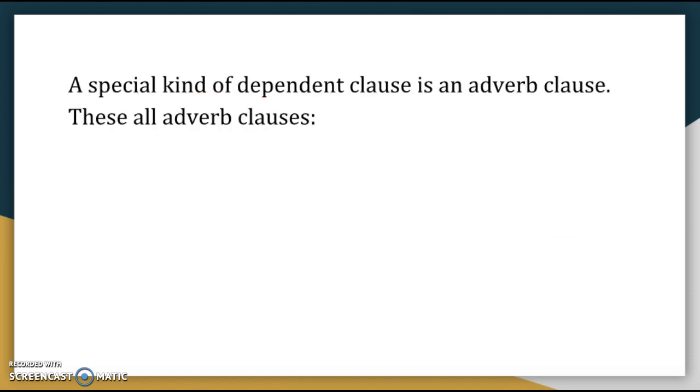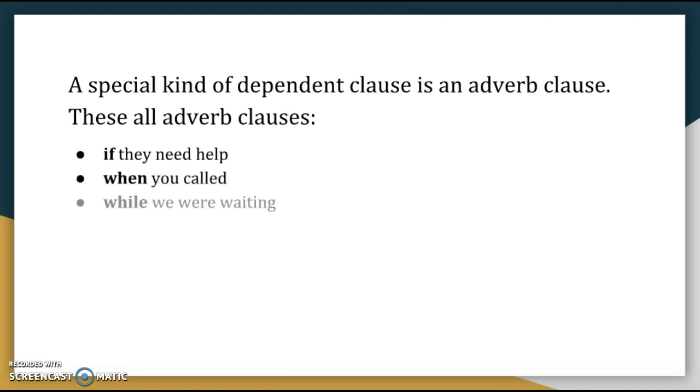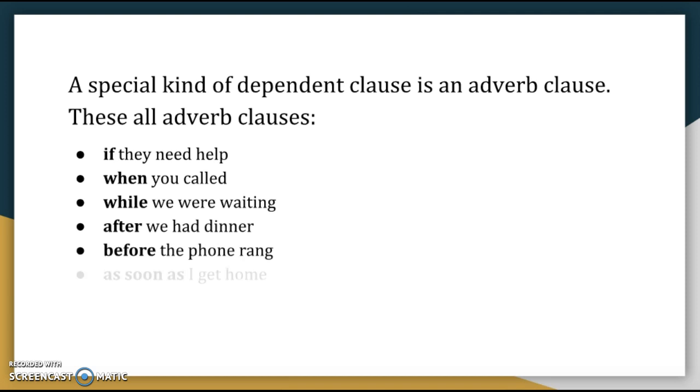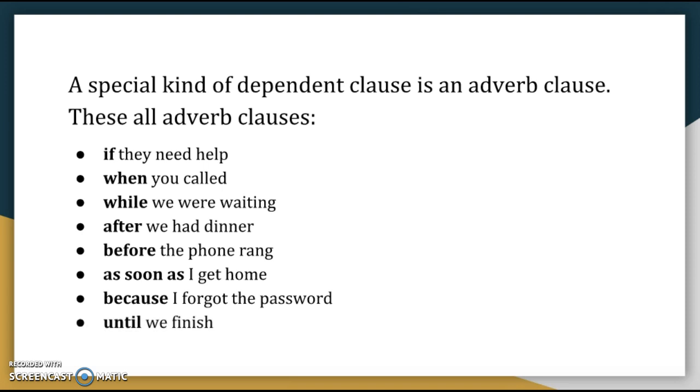A special kind of dependent clause is an adverb clause. These are all adverb clauses. If they need help, when you called, while we were waiting, after we had dinner, before the phone rang, as soon as I get home, because I forgot the password, and until we finish.